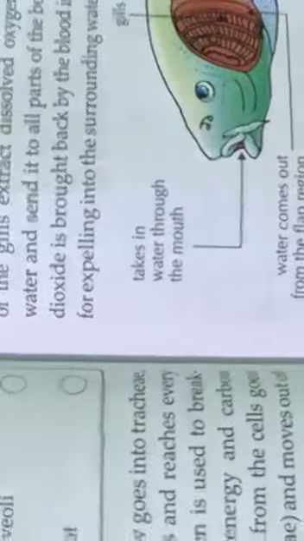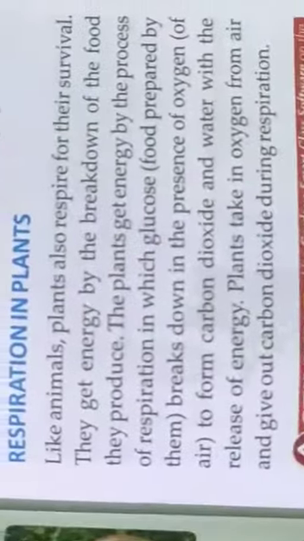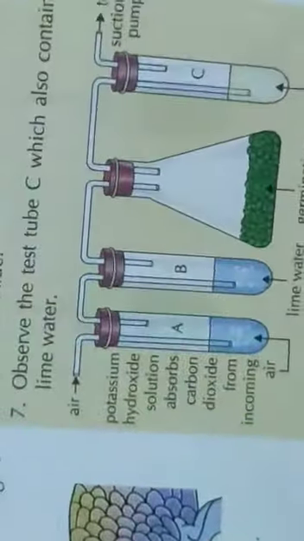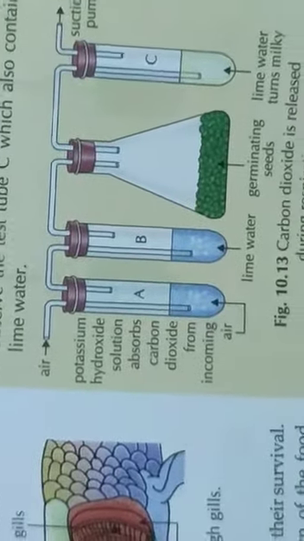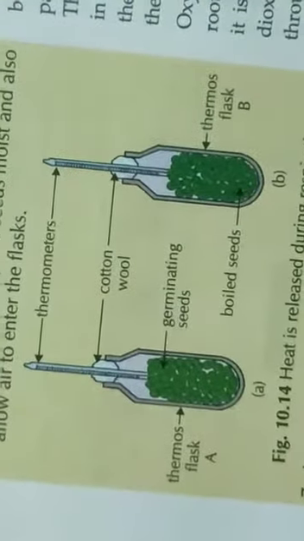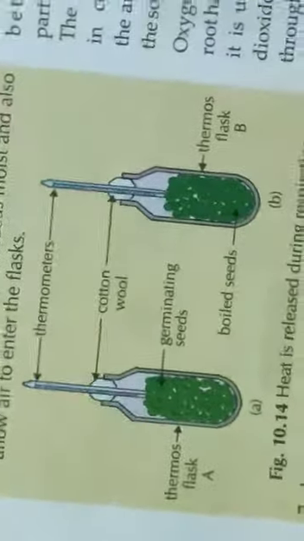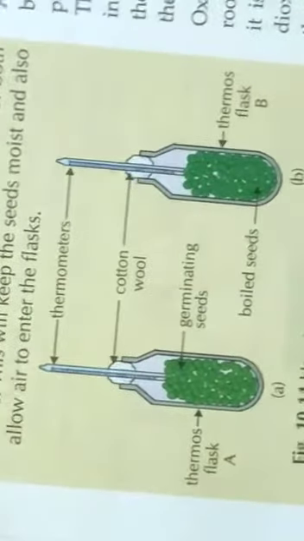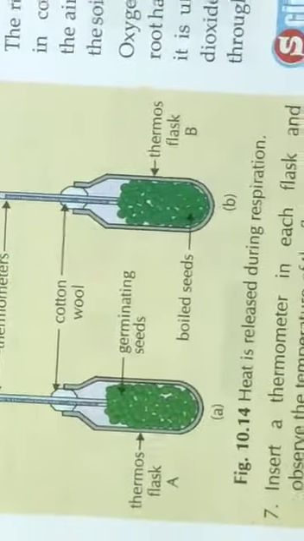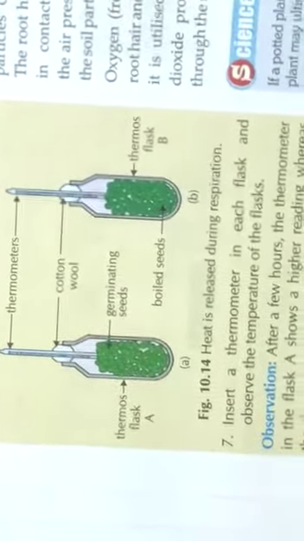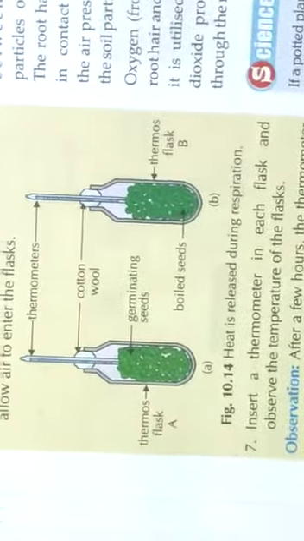You can see in this activity to show carbon dioxide is released during respiration. Activity number 5. The leaves in the plant have tiny pores called stomata that are used for exchanging of oxygen and carbon dioxide. Hence, respiration occurs through them in plants.